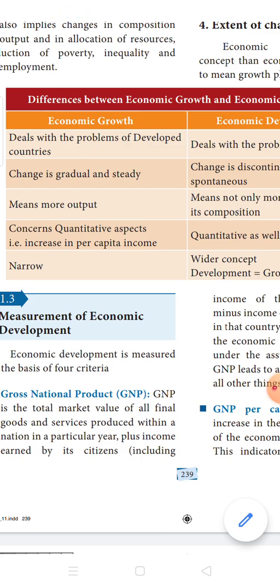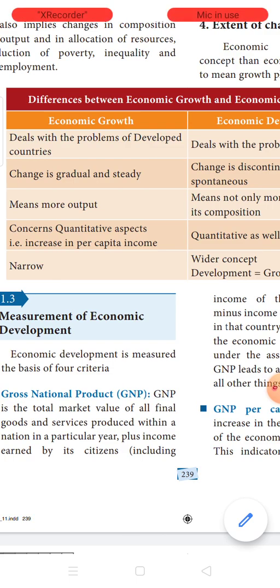Economic growth is measured more in quantitative terms. That is why it means more GNP or GDP, more output. Whereas economic development not only means more output, but also refers to the changes in the composition towards development.